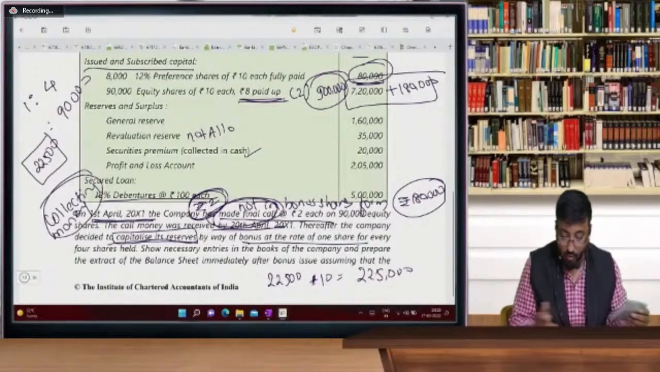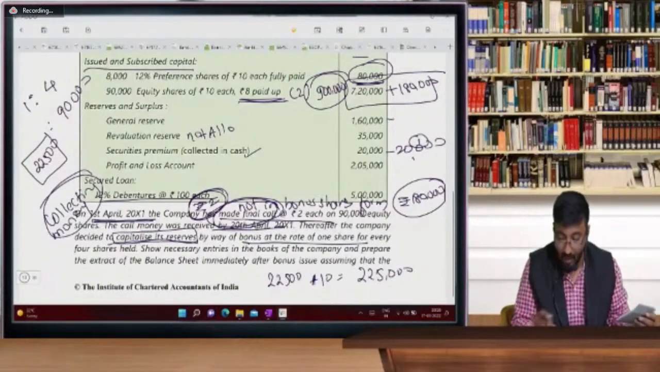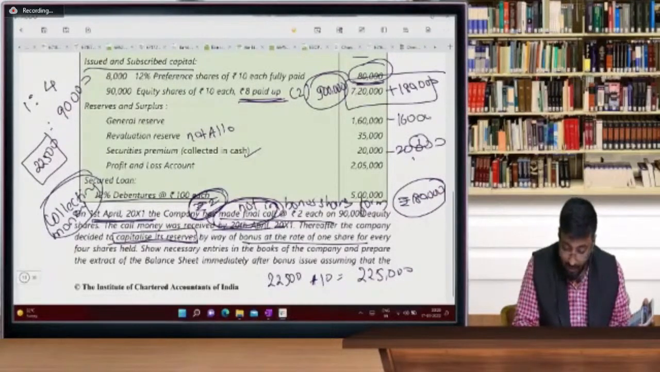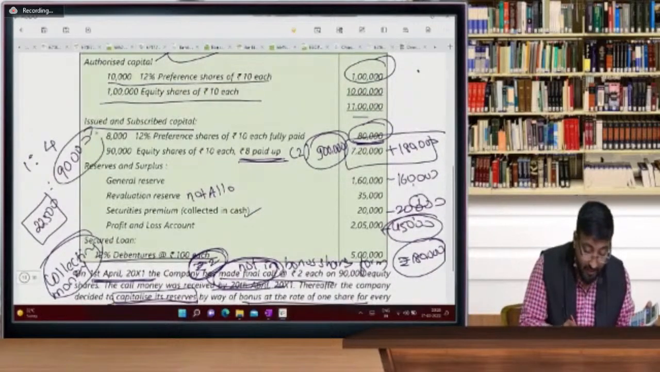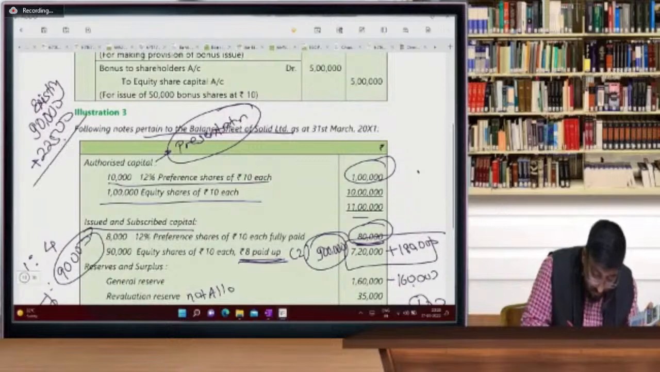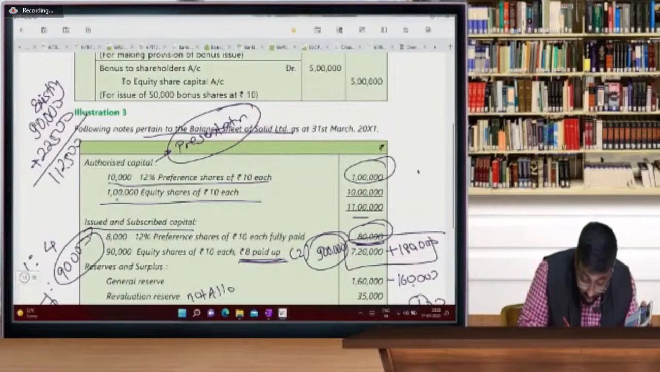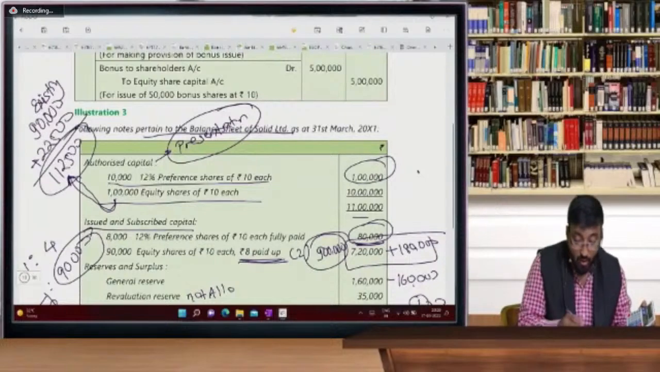2,25,000. So first use securities premium, 20,000. First priority. After that, 2,25,000 minus 20,000 minus 1,60,000. So beta, out of the profit and loss account, you will use 45,000. But see beta, 90,000 shares are existing plus 22,500 bonus, so the total will be 1,12,500. So your authorized capital has to be increased by passing this note, 1,12,500.